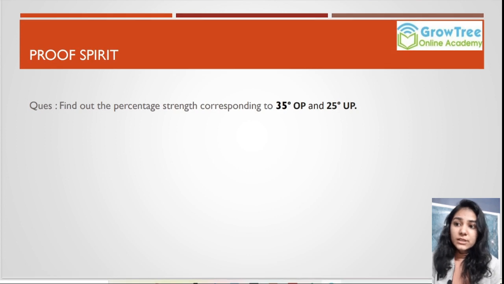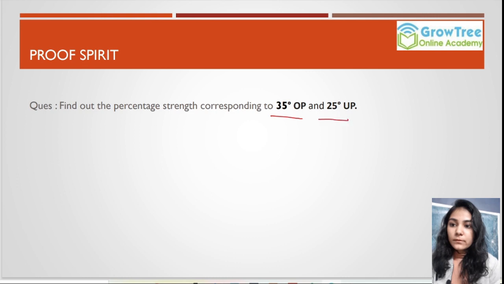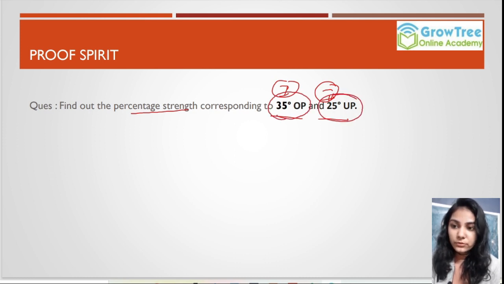Let's understand this with an example. Here we have two parts, first and second. So the question is find out the percentage strength corresponding to 35° overproof and 25° underproof.